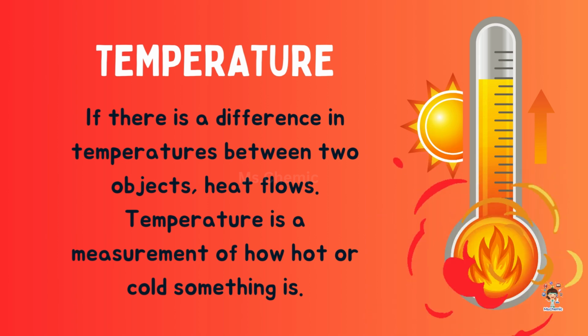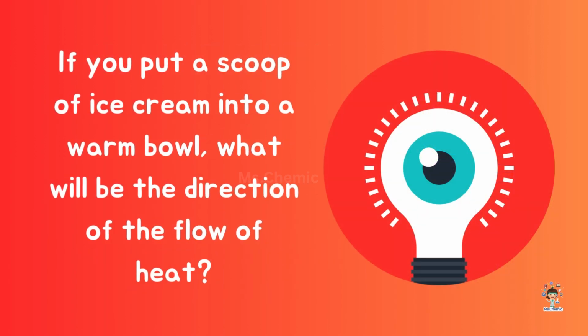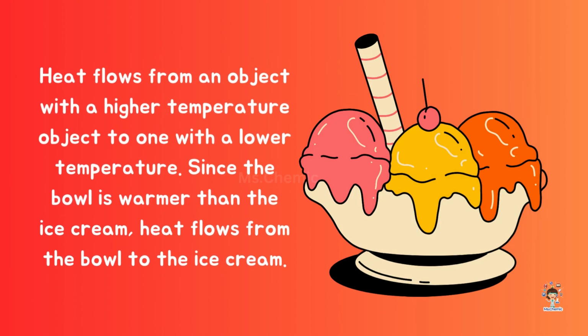Temperature is a measurement of how hot or cold something is. If you put a scoop of ice cream into a warm bowl, what will be the direction of the flow of heat? Heat flows from an object with a higher temperature to one with a lower temperature. Since the bowl is warmer than the ice cream, heat flows from the bowl to the ice cream.